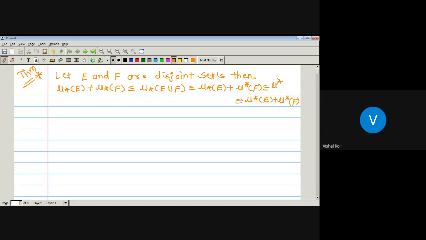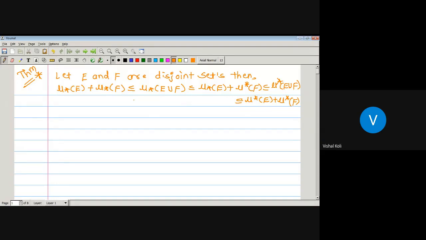Outer measure of E union F. Okay, so E and F are two disjoint sets. Then we have to prove that the inner measure of E plus the inner measure of F is less than or equal to the inner measure of E union F, which is less than or equal to the inner measure of E plus the outer measure of F, which is less than or equal to the outer measure of E union F. And already we know that the outer measure of E union F is less than or equal to the outer measure of E plus the outer measure of F. Since outer measure is countably subadditive, it will be obviously true. So we have to prove the remaining cases.